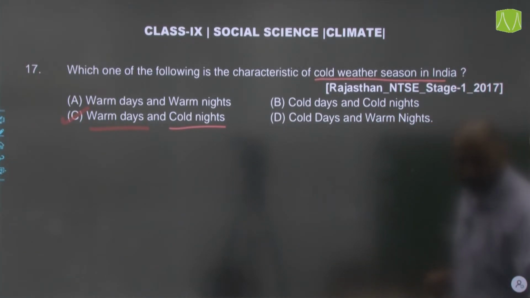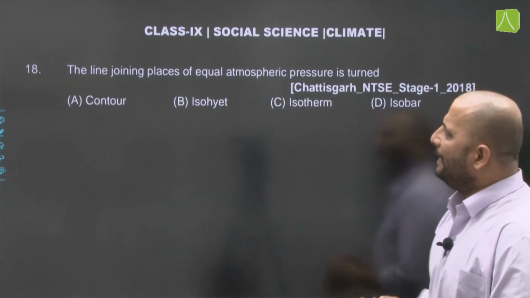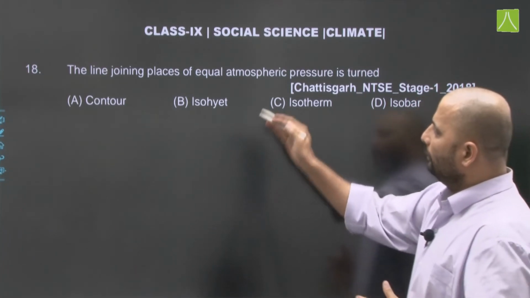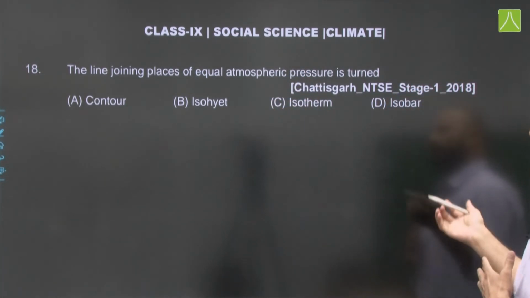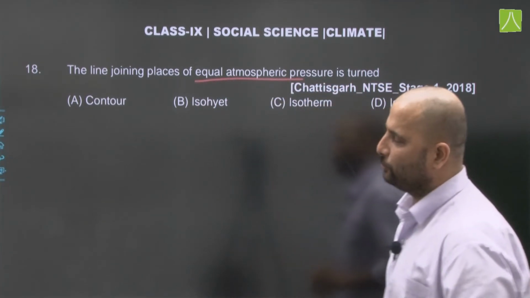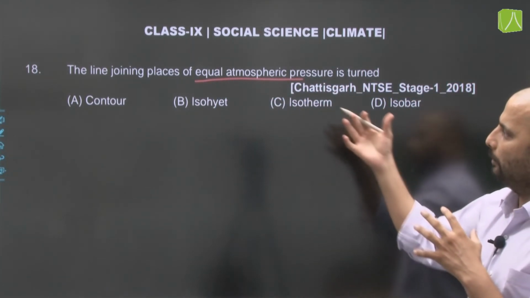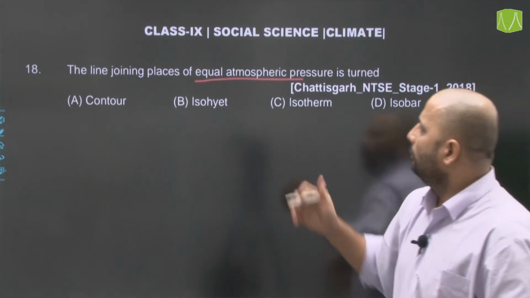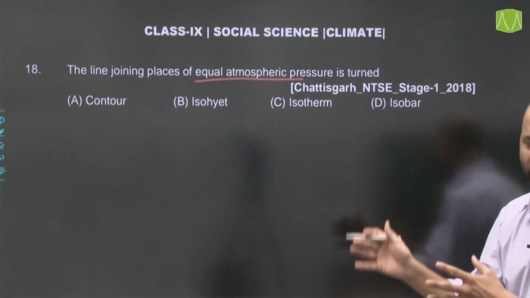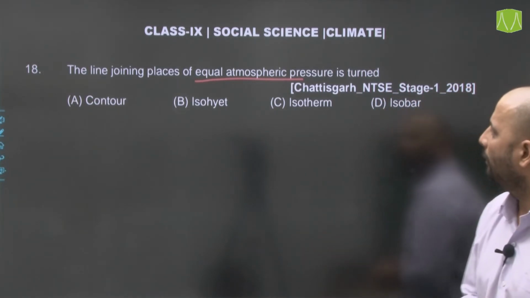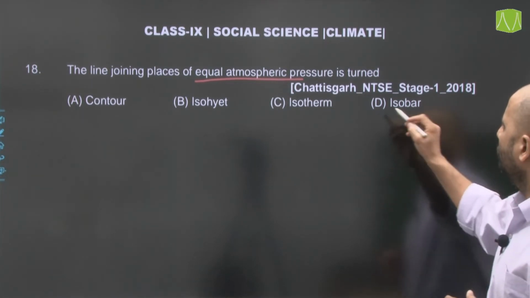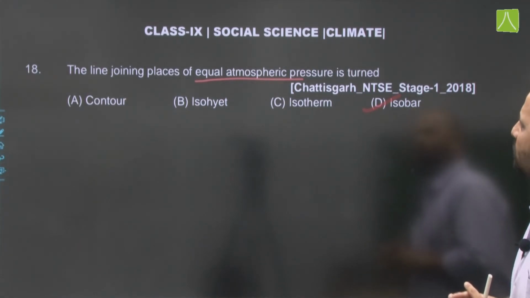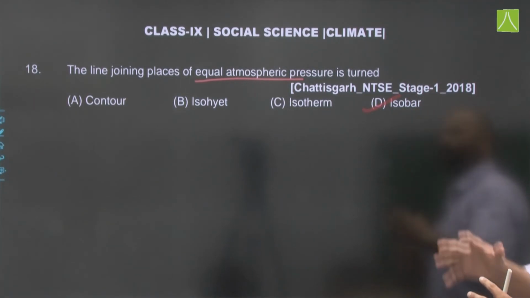Now, moving on to the next question, that is, the line joining places of equal atmospheric pressure is termed as contour, isoheight, isotherm, or isobar. Now, equal atmospheric pressure is mentioned. Contours are lines on the map showing similar slopes. Isoheight is related to rainfall, isotherm is related to temperature, and isobar is related to atmospheric pressure. So, option number D will be the correct answer of this question, and this is from Chhattisgarh NTSE stage 1 2018.